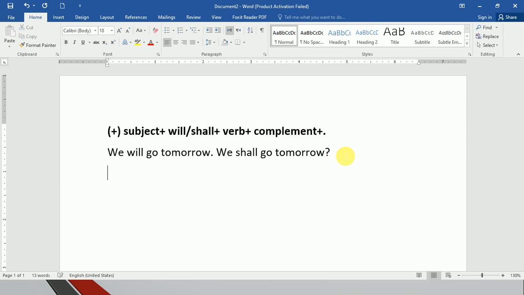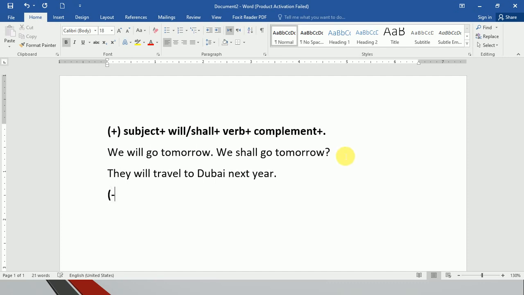Now let me give you another example. For example, they will travel to Dubai next year. You see the example. After this we have got negative.